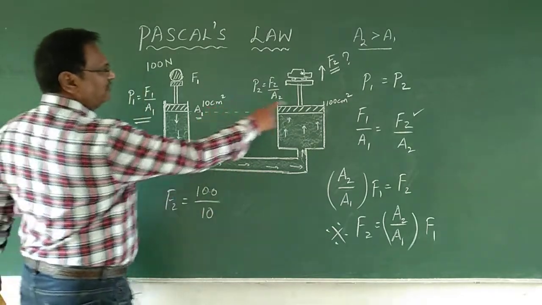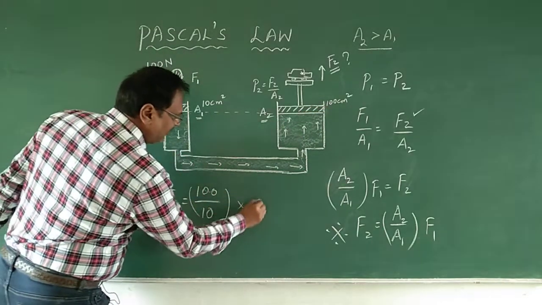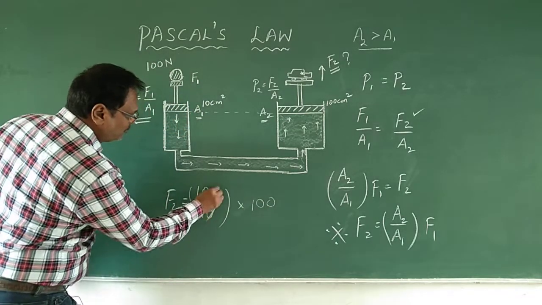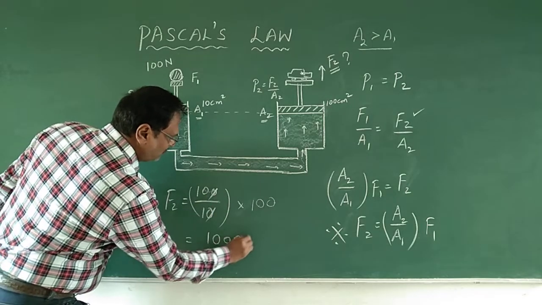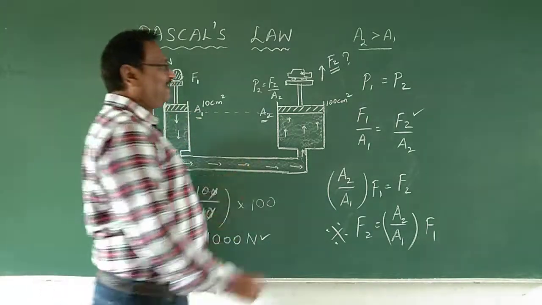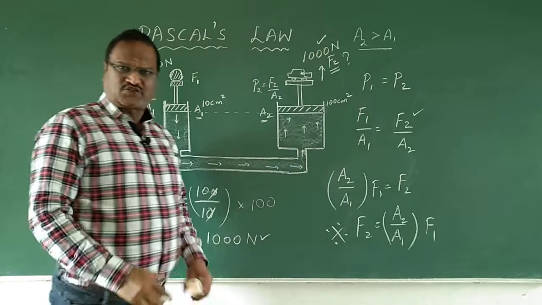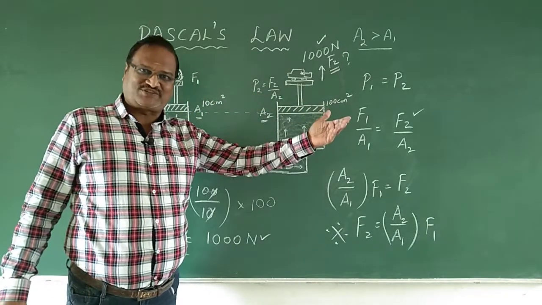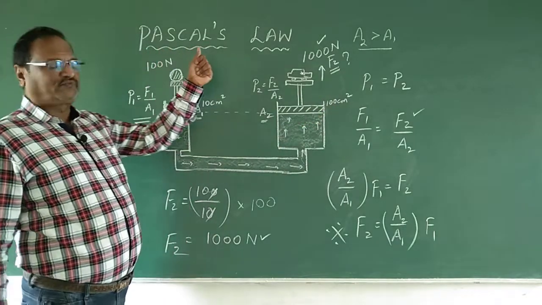Okay, centimeter squared gets cancelled. Multiply by what is the force I applied? 100 Newton. Okay, so from this I can find out the 0 gets cancelled. That is equal to 1, 2, 3. So F2 is equal to 1000 Newtons. That means I can lift a body of 1000 Newton here. That means here the force is multiplied by 10 times. It is multiplied by 10 times. So this is the purpose of the application.